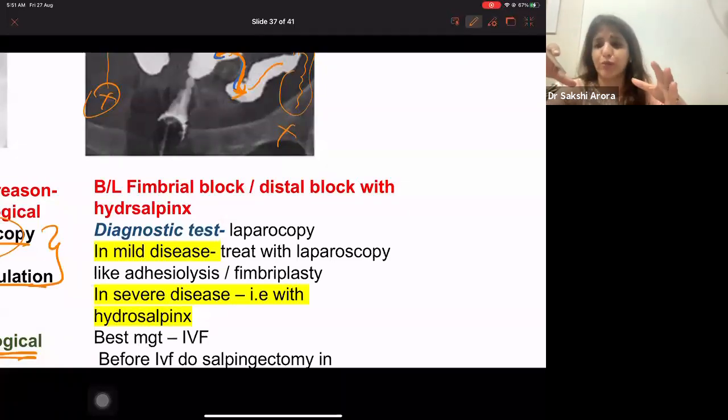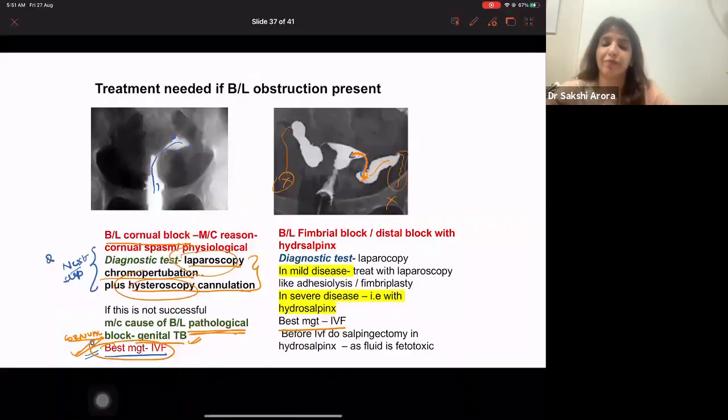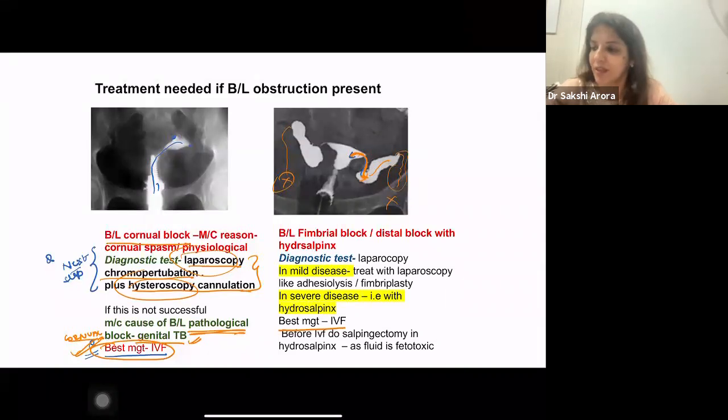Now, when I'm going to do laparoscopy, simultaneously, if it is a mild block, I will treat with laparoscopy, like I will do fimbrioplasty, or if adhesions are present, I will do adhesiolysis. But if it is a severe block, then I told you, in severe cases of tubal blockage, always the best management is IVF. And whenever hydrosalpinx is present, it means it is severe, right? So if they show you this image, it means it is severe, and you have to say management is IVF.